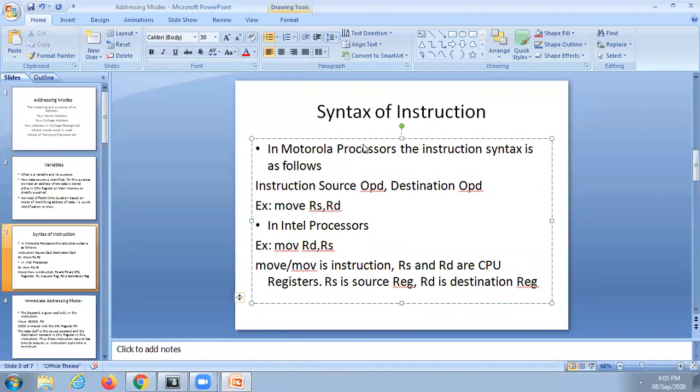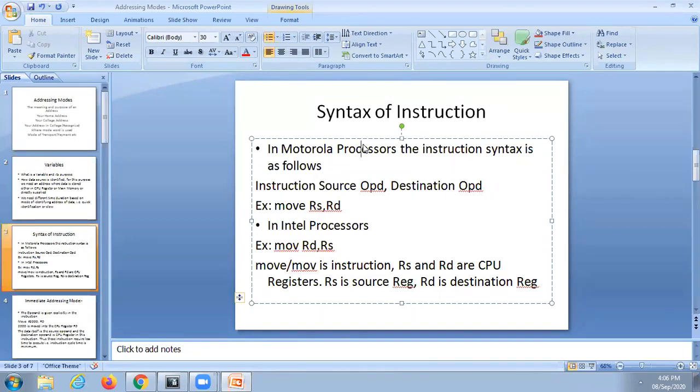All Motorola processor chip numbers start with 68, like 6800, 68000. Whereas Intel starts with 80: 8086, 80186, 80286, 486, 586. 586 is called Pentium. So they have a standard notion for representing chip numbers.